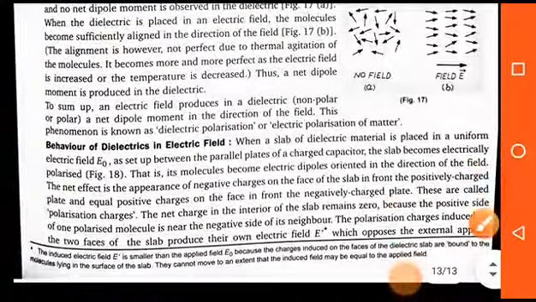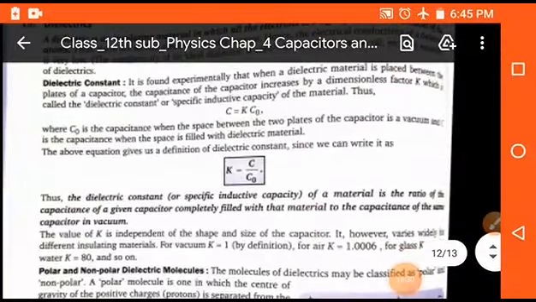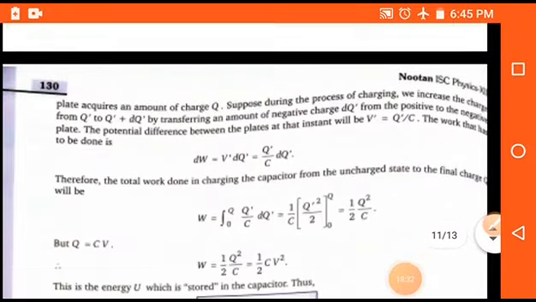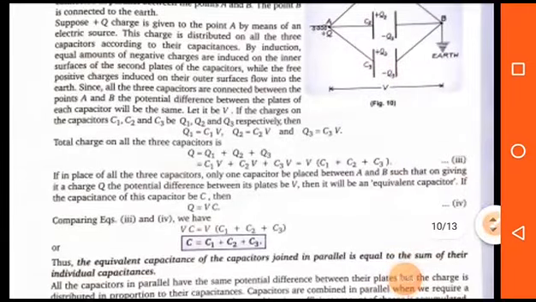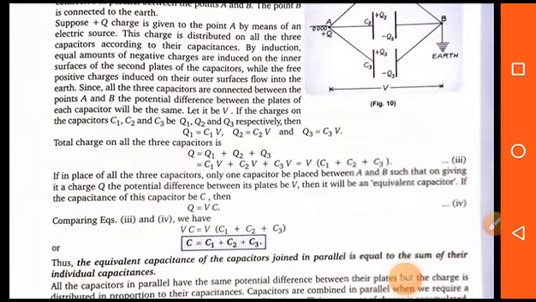So student, these are the important topics which were discussed in this video. Please revise this chapter very well and the topics of this chapter, because this is an important chapter and there are some questions and some numerical problems which are generally asked in the board examination.